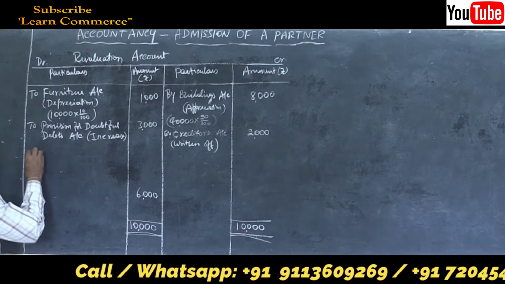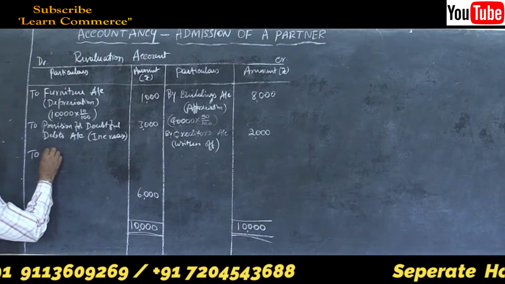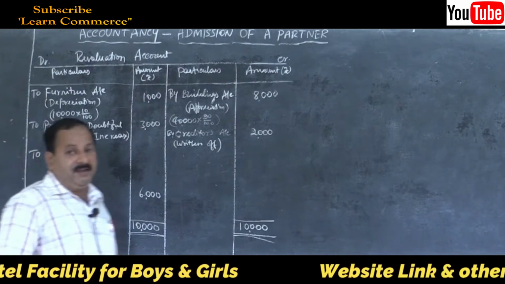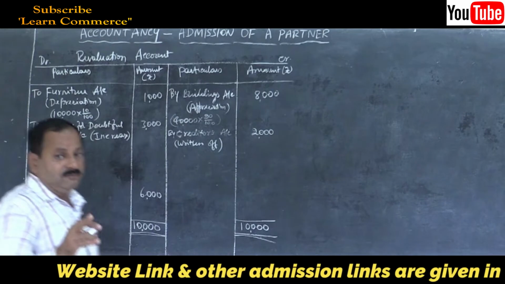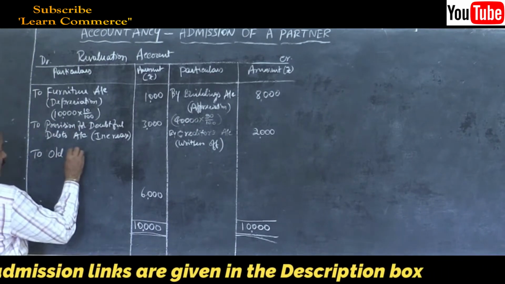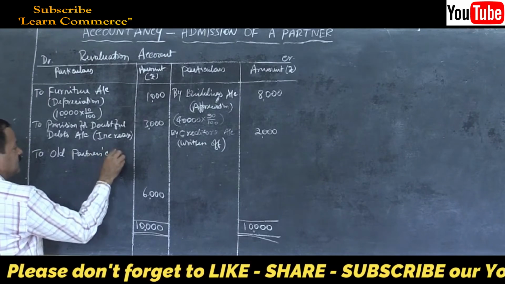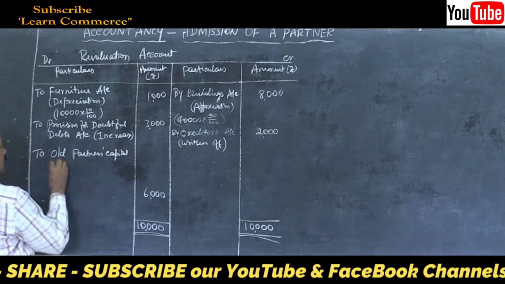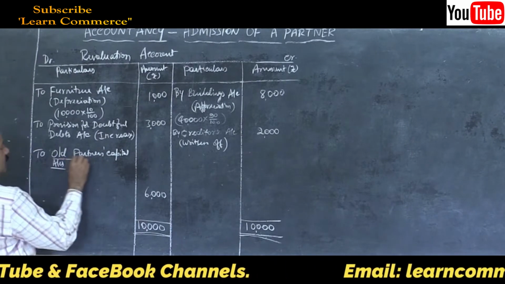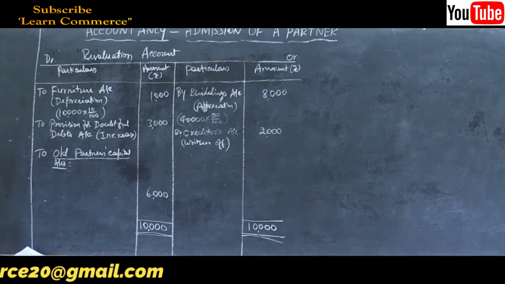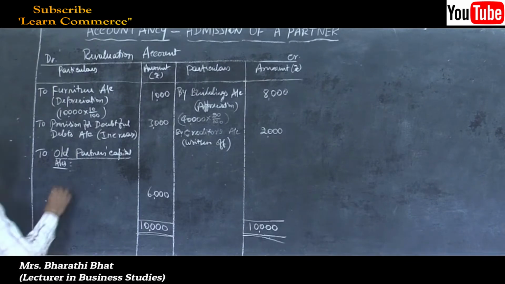That is, transfer it to partners capital also. To old partners capital. Remember, if you forget to write the word old, they may deduct 1 mark. So, old partners capital accounts. That is Vani and Sandhya, right?